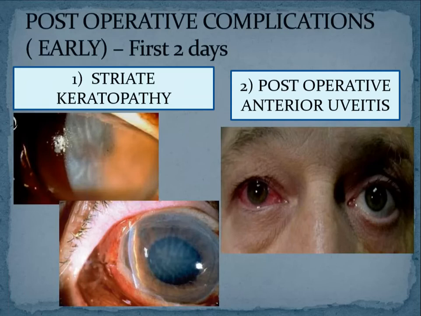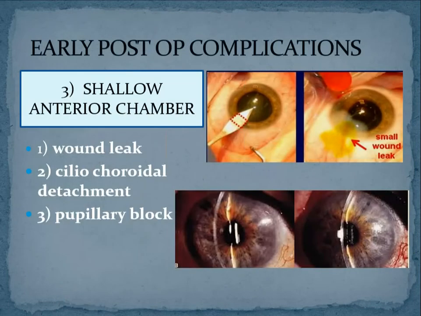Antibiotic to prevent infection and steroid to treat the iritis which we have created because of our instruments and meddling of iris tissue. Okay, so please, whenever they ask early post-operative complications, your first answers should be post-operative anterior uveitis and striate keratopathy. Okay, next, another early post-operative complication is your shallow anterior chamber.